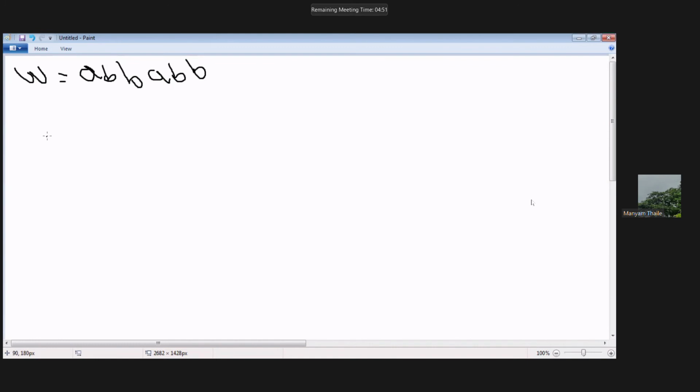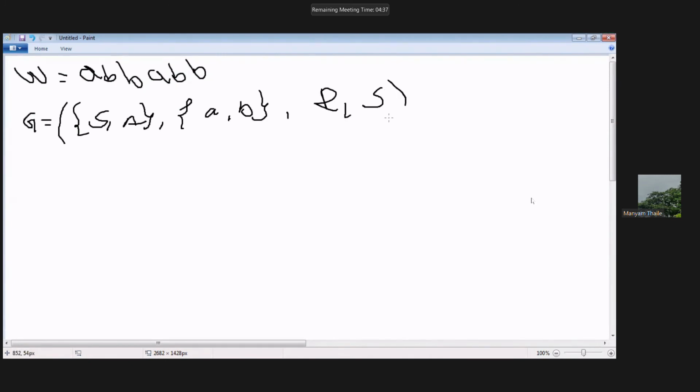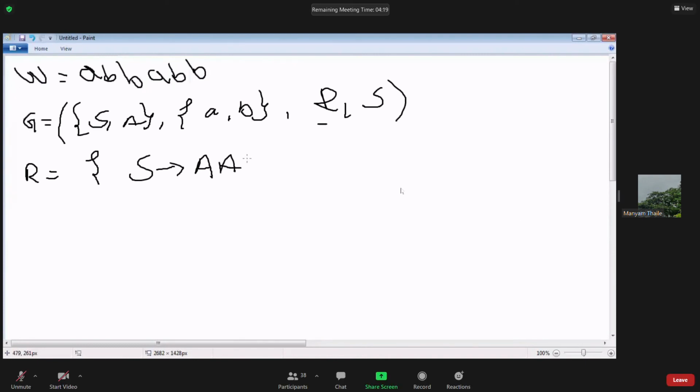V is nothing but variables. Now A comma B are terminals. S is the initial symbol, the start symbol. R is a set of rules, a set of productions. So R equals S followed by A, or A followed by SA.